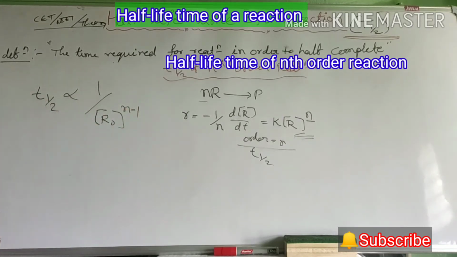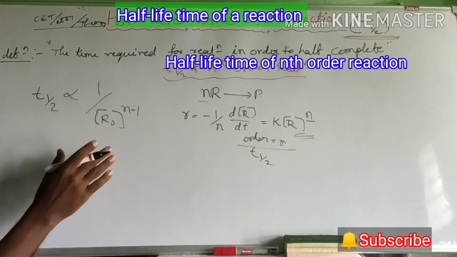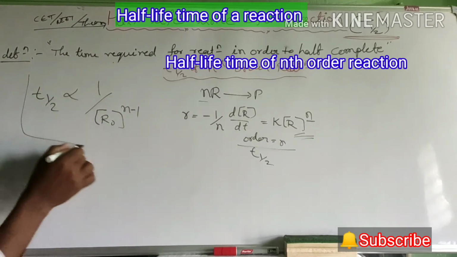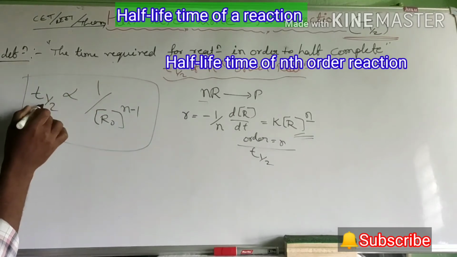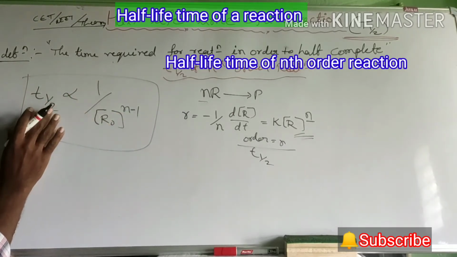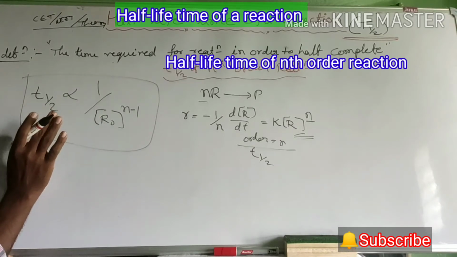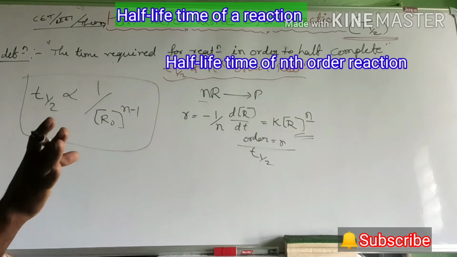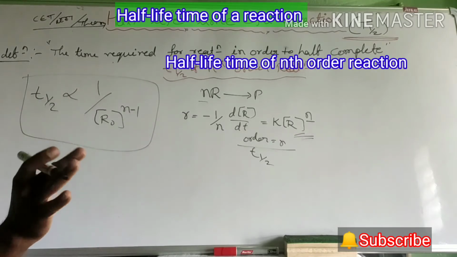From this you observe the half-life period of the nth order reaction. This shortcut formula I will give you directly; how it comes, you will learn at a higher level. Okay, don't worry about this.